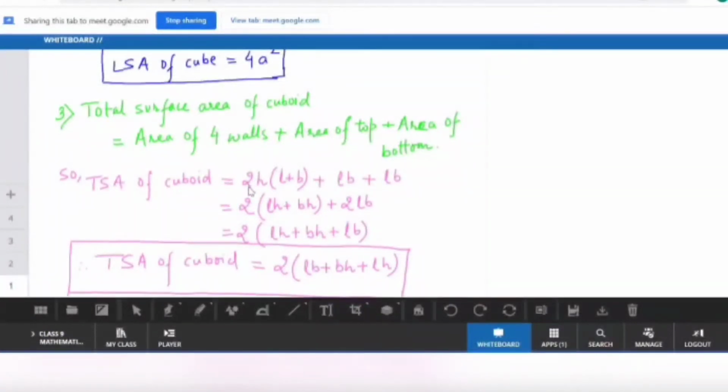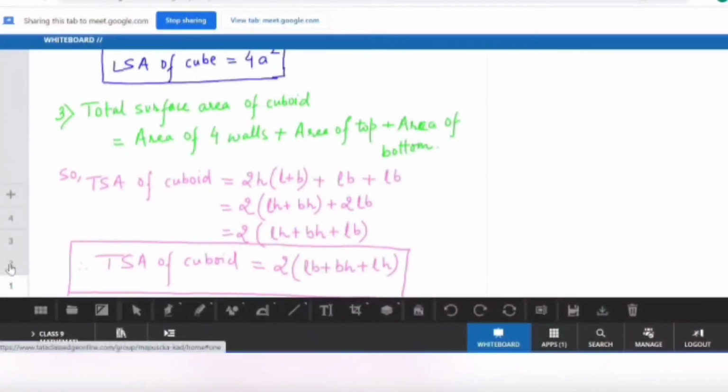So see, this was 2H(L+B), that was the lateral surface area of a cuboid, and the area of the top is LB, and the area of the bottom is again LB. So we have added 2LB here. It means when you take 2 common, it will be LH plus BH plus LB. So you can clearly say the total surface area of a cuboid is 2 into (LB plus BH plus LH). Is that clear to you all?